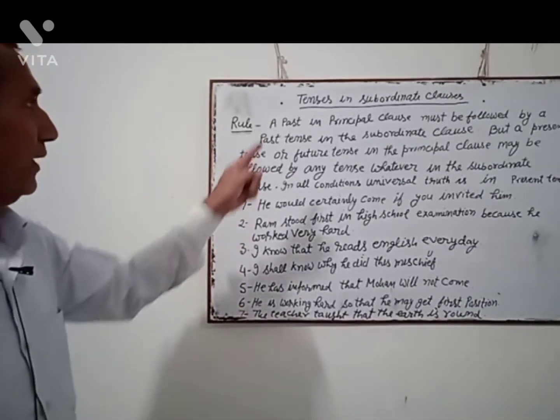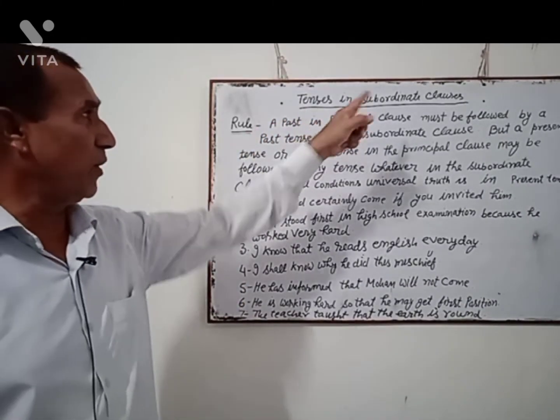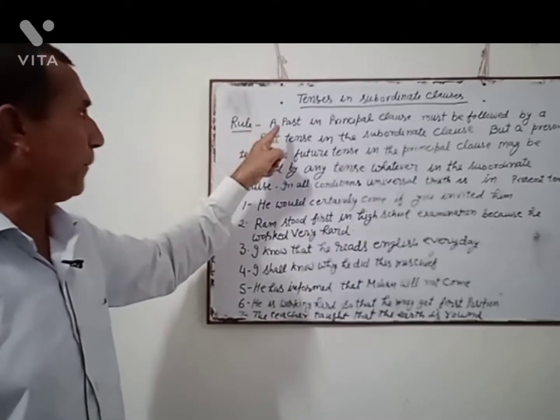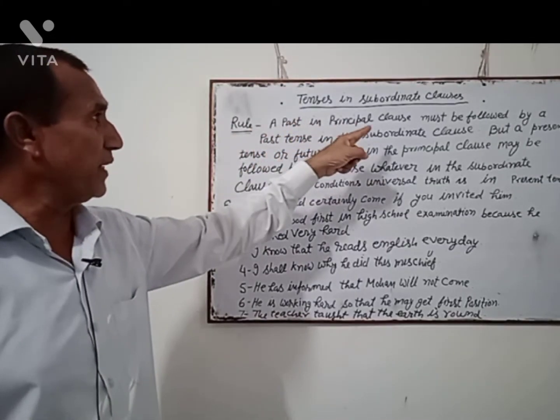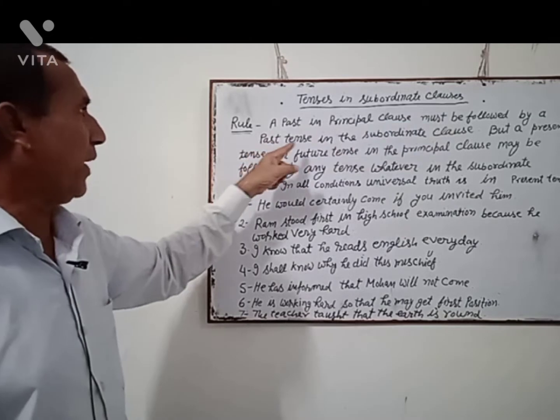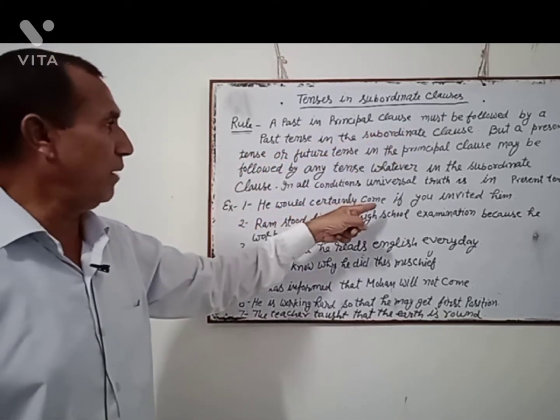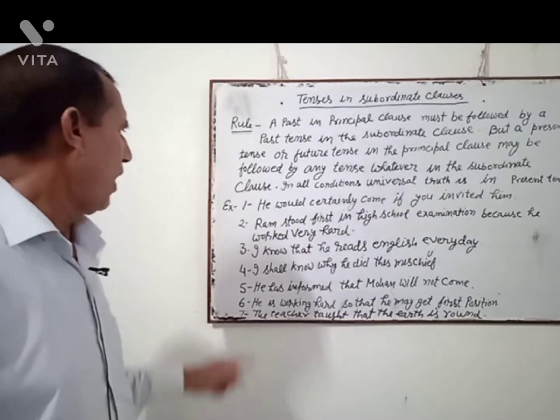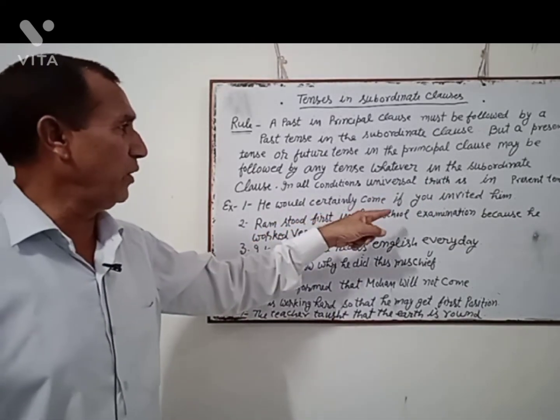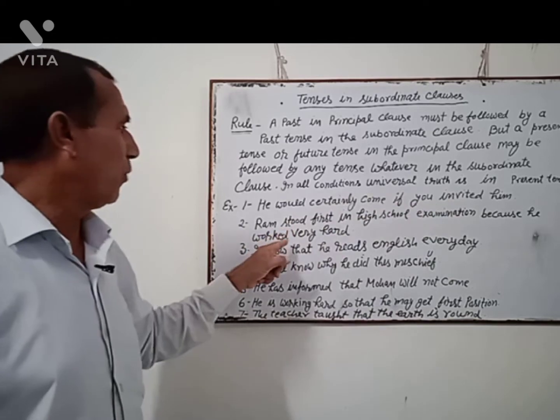Once again, tenses in subordinate clauses. Rule: a past in principal clause must be followed by a past tense in the subordinate clause. For example, he would certainly come if you invited him. Ram stood first in high school examination because he worked very hard.